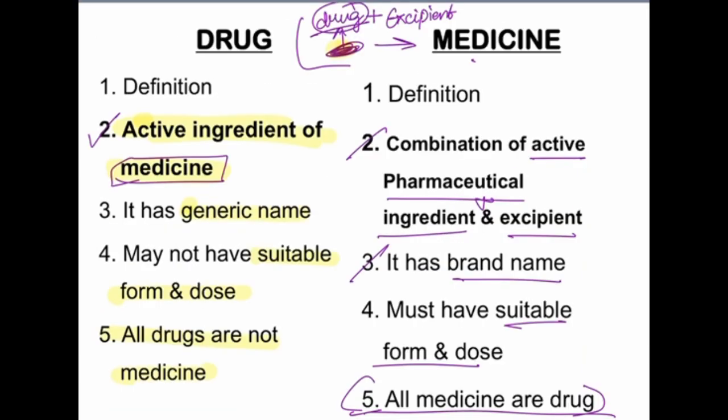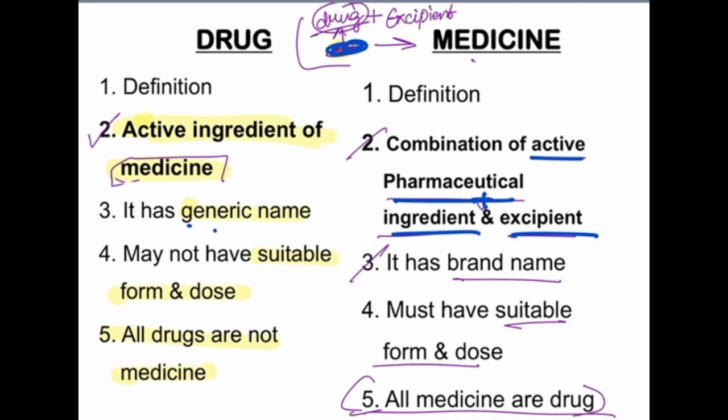Drug is the active ingredient of medicine. Medicine is a combination of active pharmaceutical ingredient plus excipient. Okay, so the active ingredient plus excipient is medicine. Drug plus excipient is what we can call medicine.